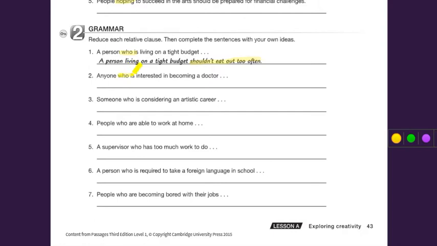Let's go to the next one. Anyone who is, in this case we have to read off the who is, we have to eliminate it. And then we just leave anyone interested in becoming a doctor, then you will complete your phrase. Then the next one, someone who is considering, so we take away the who is. People who are, then people who are. A supervisor who has, remember the has, we have to use with. A person who is, we remove who is. People who are dancing. Okay, so I want you to complete this sentence with your own idea. Now you may pause the video in this section. You may pause it to fill in this activity here in the comments.